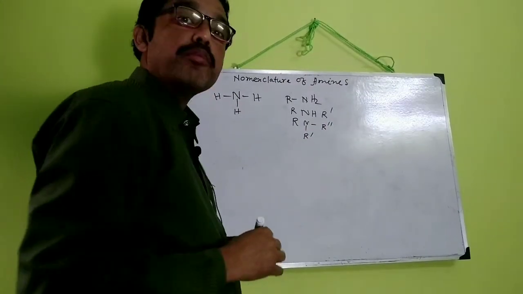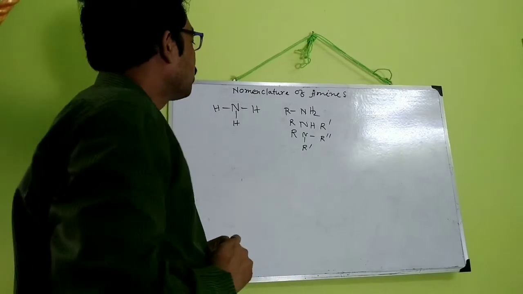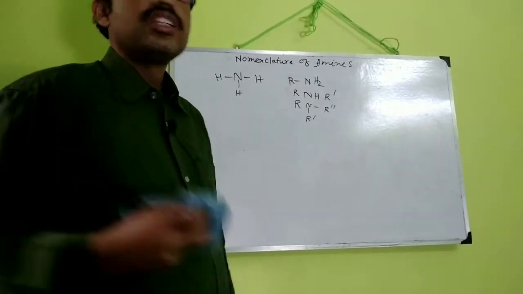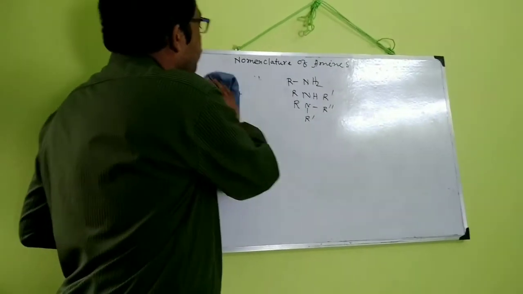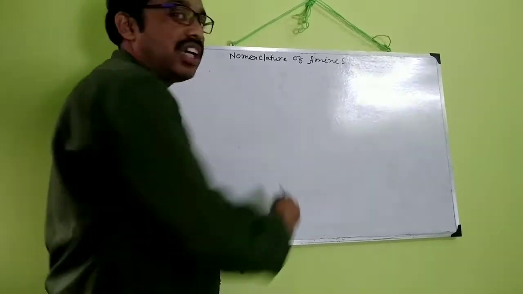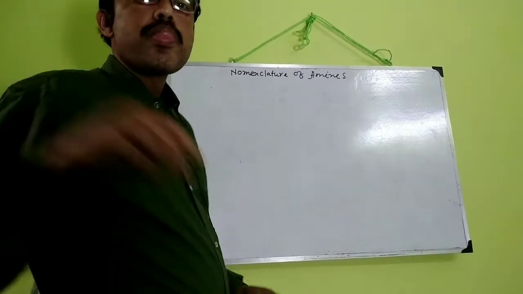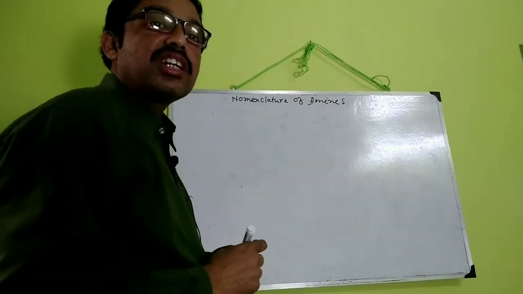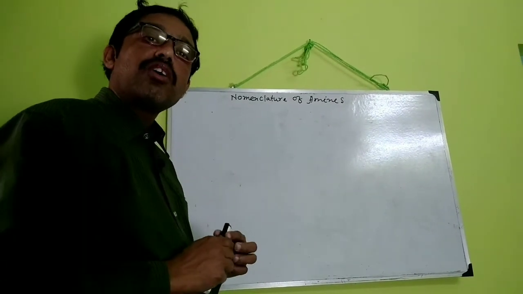These are the amines. So amines are of three types, namely 1 degree or primary, 2 degree or secondary, and 3 degree or tertiary. Today I am discussing the nomenclature of all three types.